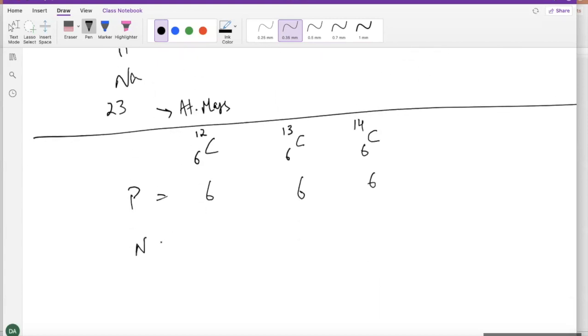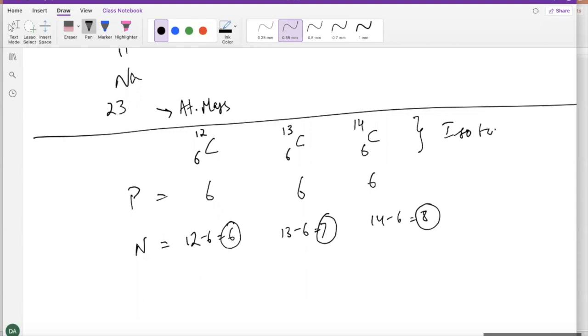So neutrons are going to be equal to 12 minus 6 in this case, which is equal to 6. In this case, it's 13 minus 6, which is equal to 7. And then the last one, it's 14 minus 6, which is equal to 8. So we got 3 different versions of carbon, which have different numbers of neutrons. And guys, this is possible. What are these called, guys? There's a fancy word for these, and this is isotope.